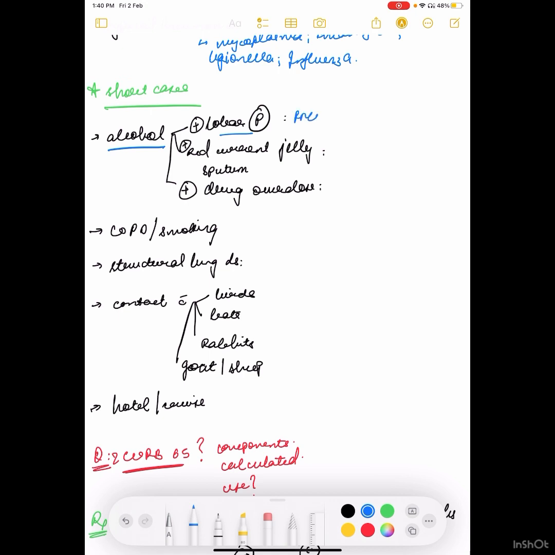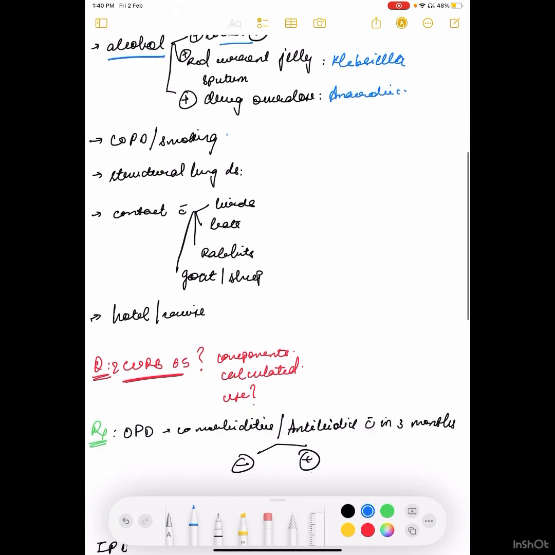Some keywords that can be mentioned in the questions: if the patient is alcoholic and is having lobar pneumonia, then the causative organism becomes pneumococcus. If he is having red currant jelly sputum, then Klebsiella. If he is having drug overdose, then generally anaerobic organisms are responsible. For COPD or smoking, the organism becomes Haemophilus influenzae. In structural lung disease, it becomes Pseudomonas and Burkholderia.